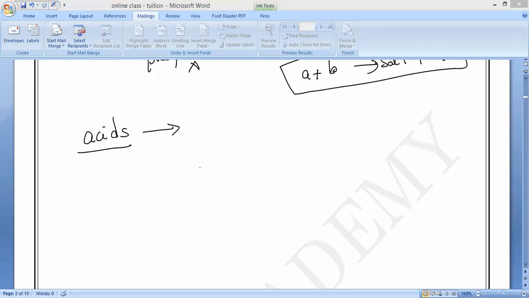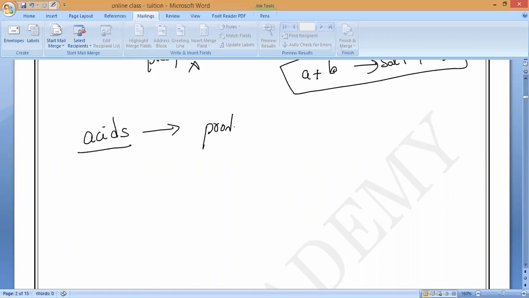Okay, Ashika, what do acids contain? Can you say? All acids produce what? All acids produce hydrogen ions. Is it yes or no? H plus ions, or hydrogen ions, we can say.